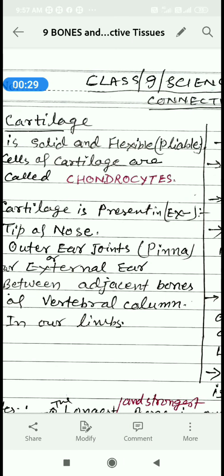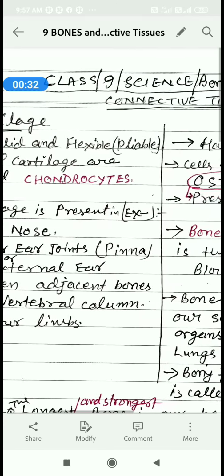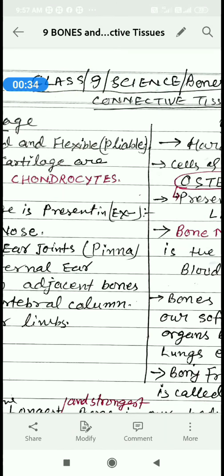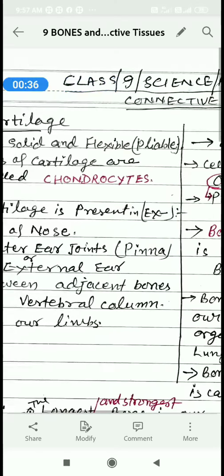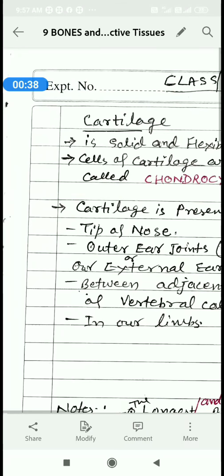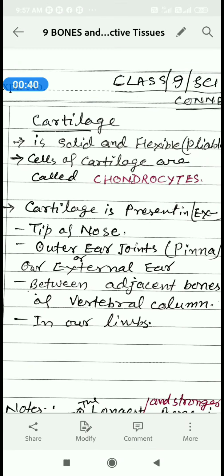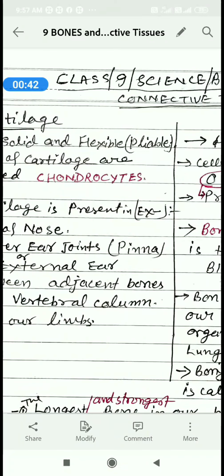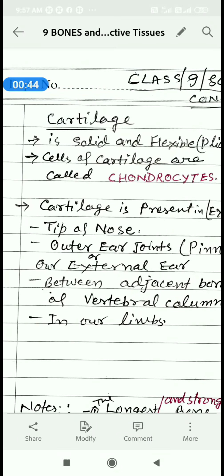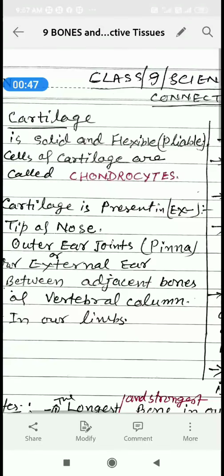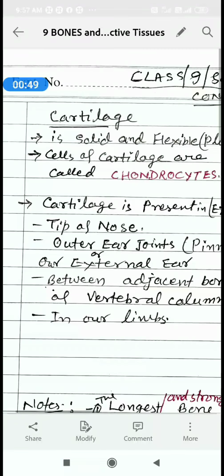Children, today I am discussing the connective tissues: bones and cartilage. Cartilage is solid and flexible, pliable. Cells of cartilage are called chondrocytes.